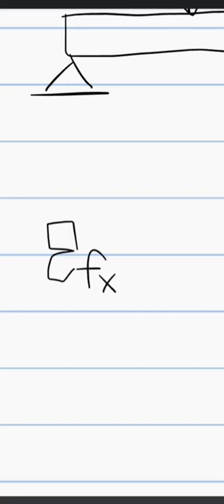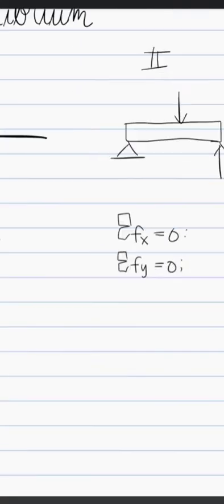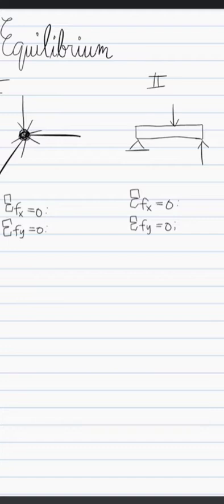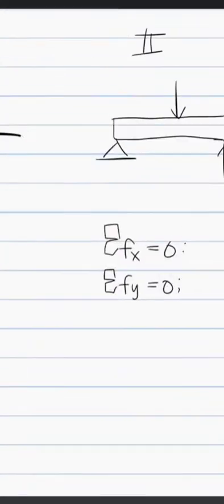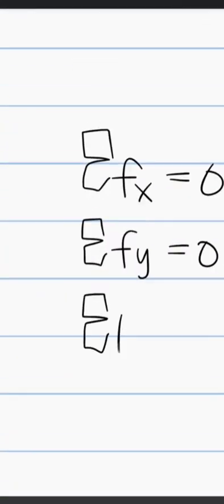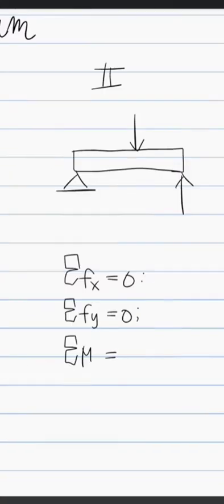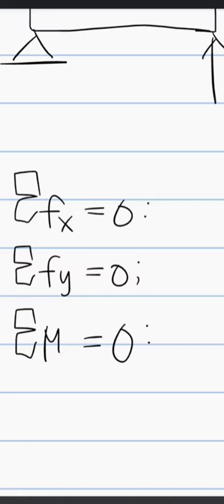So here we have the sum of the forces in the x equals 0, since equilibrium, as we say. Sum of the forces in the y equals 0. And the third one, that's if you're new to this channel, or new to statics, is that the sum of the moments on any point on that body would be 0. So that's it.